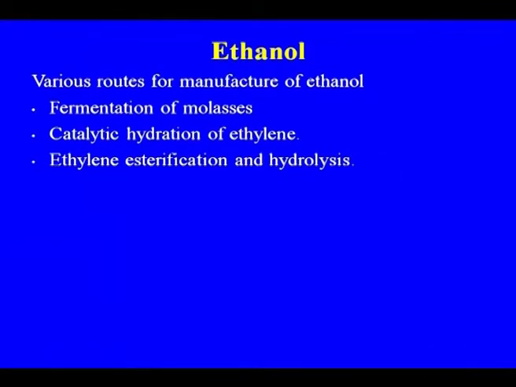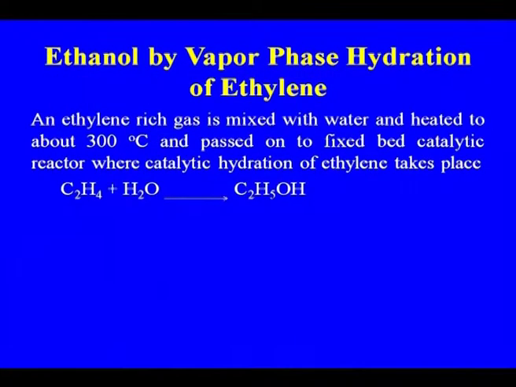For ethanol, as I told you, the routes are fermentation, catalytic hydration of ethylene, or ethylene esterification and hydrolysis. These are the three routes available. The first route is from molasses, and the second route may be used for making ethanol from ethylene. This is the reaction taking place, the vapor phase hydration of ethylene. I am not going into detail about the alcohol part, because what we are interested in from the petrochemical or organic chemical